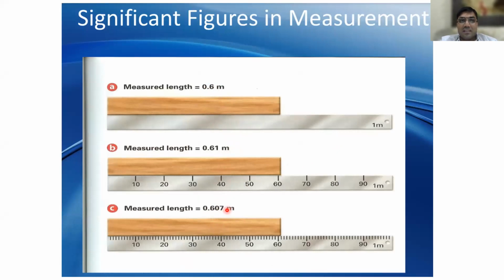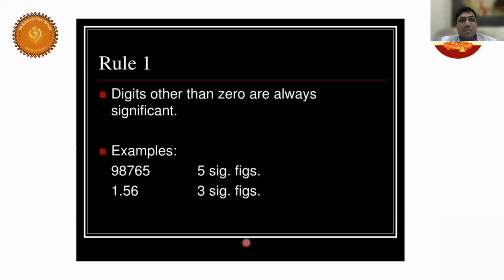Are you following? It is between 0.6 and 0.61, but this value, 0.607, is more precise. That is the basic. It gives more detail.